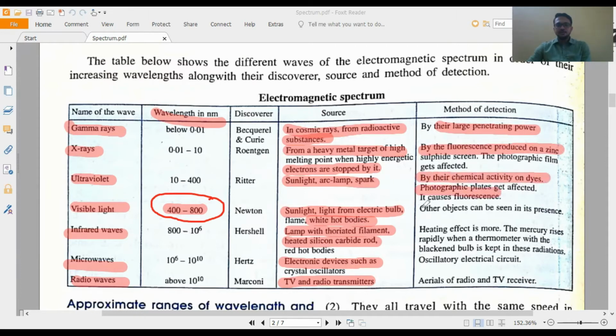Visible light, you all know, other objects can be seen in its presence. Infrared, by heating effect. Microwave, by an oscillatory electrical circuit. And radio wave, by radio and TV receivers. So these are the things you have to keep in mind.